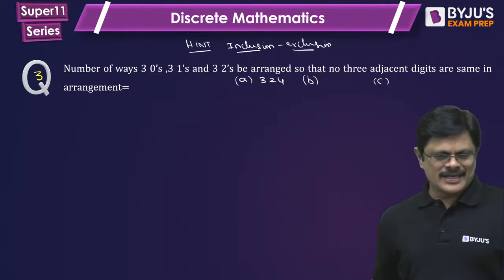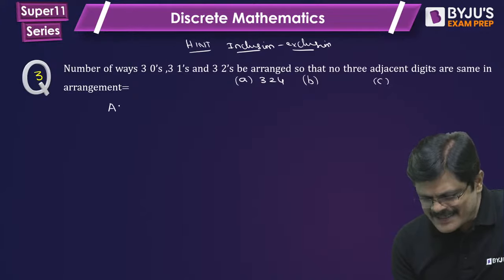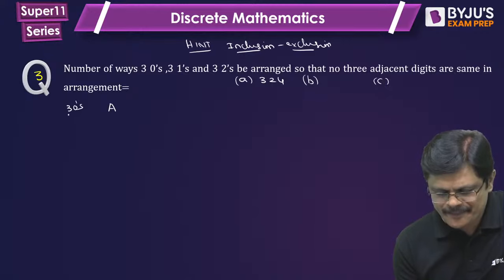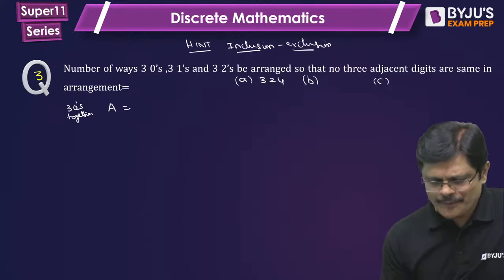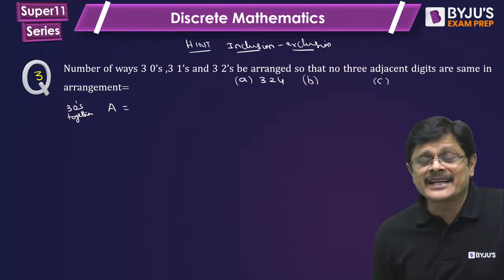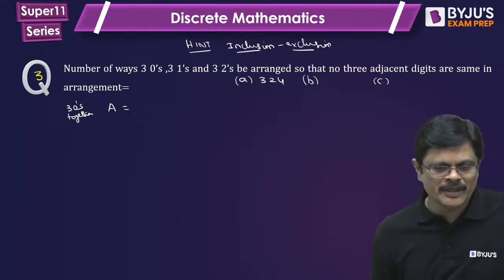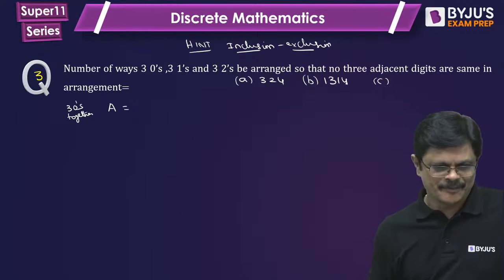See, my dear friends, let us call set A the ones in which 3 zeros are together. So, A is the set in which 3 zeros are together. Oh, Deepyan Datta, super. 1314 is option B, from Deepyan Datta.